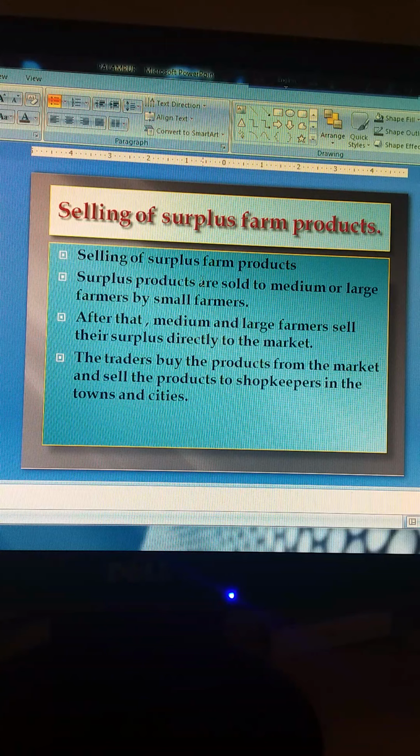Now we are going to discuss the selling of surplus farm products. Let us suppose that the farmers have produced wheat on their lands using the 3 factors of production. Now the wheat is harvested and production is complete. What do the farmers do with the wheat? They will retain a part of the wheat for the family's consumption, that is what is required for the family. That part is stored, and the rest is the surplus part, which is sold.